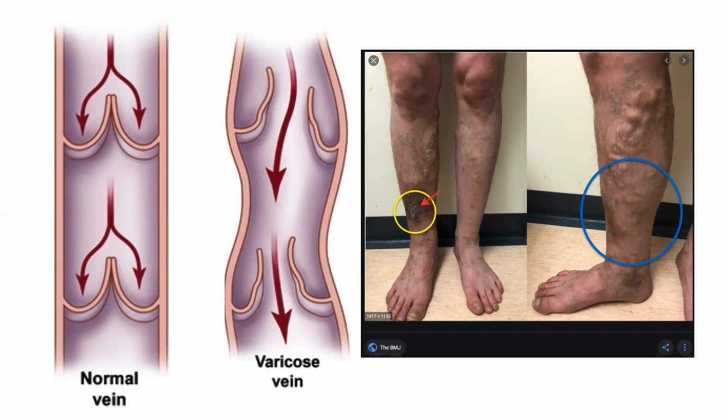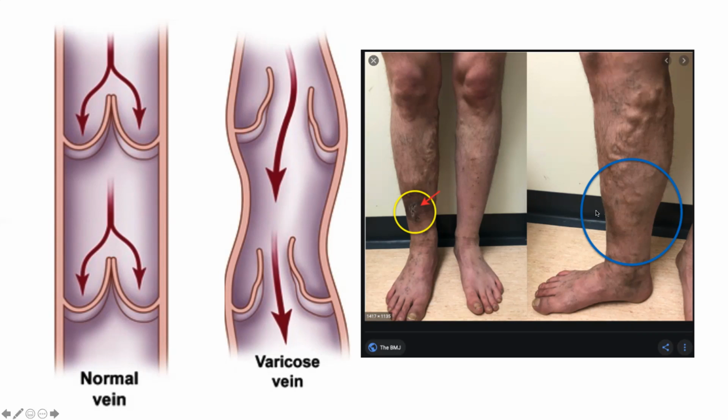So if you look at this diagram, when the valves become incompetent, there is backward flow, retrograde flow of the blood, and there will be peripheral pooling, and the veins become gradually filled with more and more blood, and the veins become dilated and finally become tortuous.